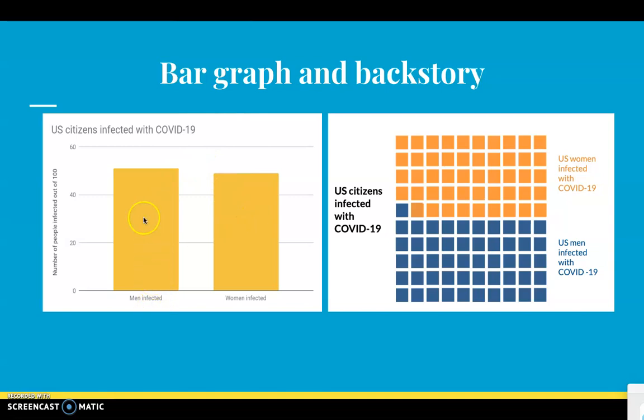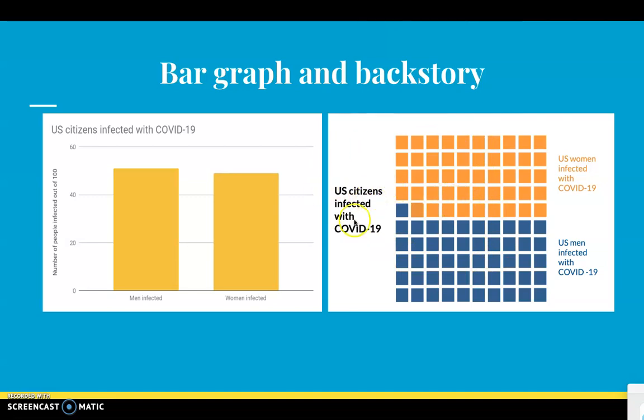So it kind of looks like the men infected is 50%, maybe a little over. And we know women infected is about that as well, right? They're very, very close together. Now I want us to take our attention to here as well and compare the two. So this is called a base 10's grid, right?